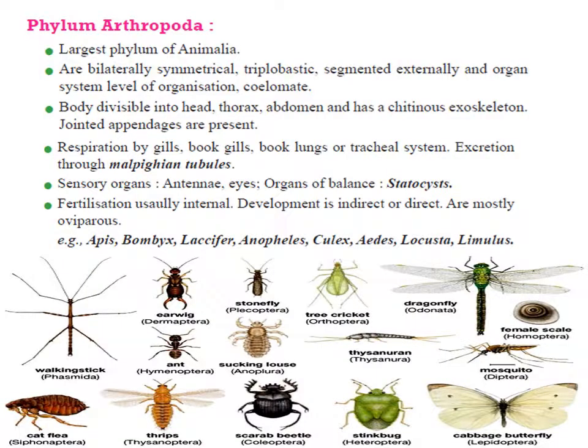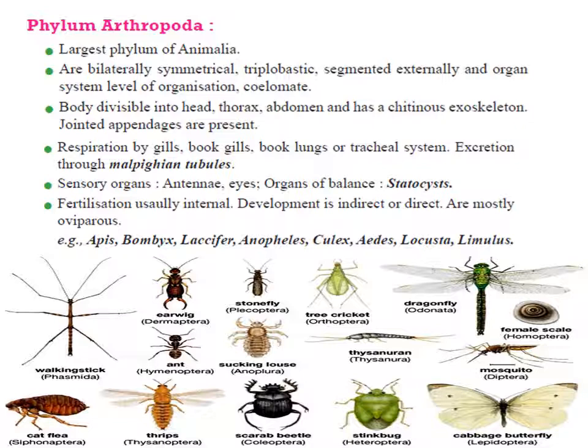The next phylum is phylum Arthropoda. This is the largest phylum of kingdom Animalia. These animals possess jointed appendages. Arthropoda means, arthros means jointed, poda means appendages. That's why they are called Arthropoda. Now the organism body is divided into head, thorax and abdomen. The body is covered with chitinous exoskeleton. They have organ system level of organization. They are triploblastic, bilaterally symmetrical.